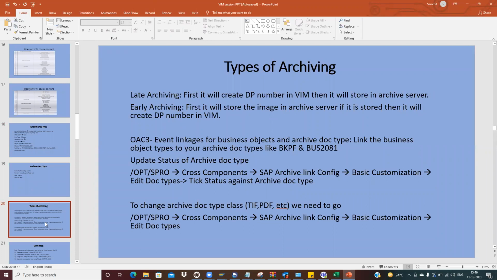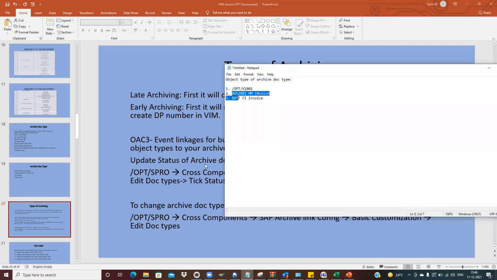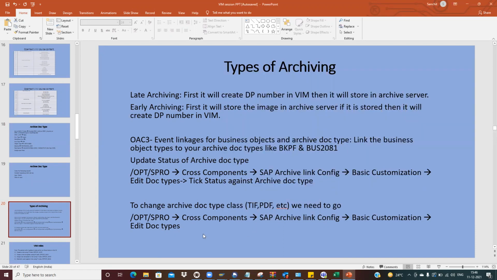Now we have to extend it to the other archive doc types that I have shown. This one we have done. Now we will try to do it for the others.